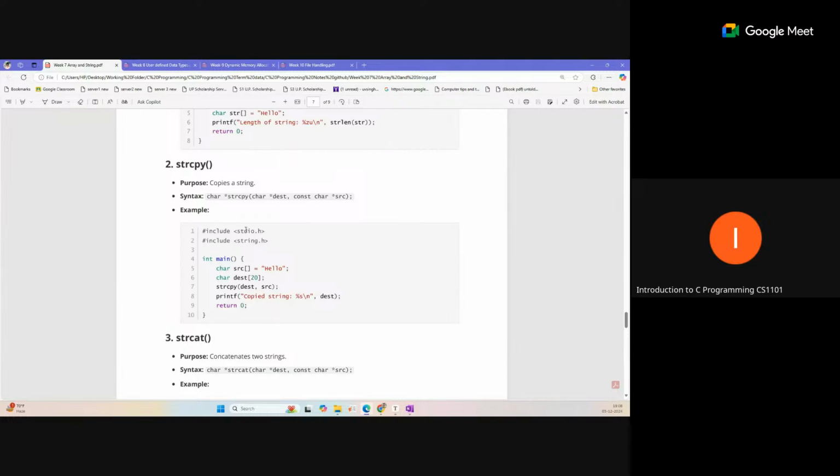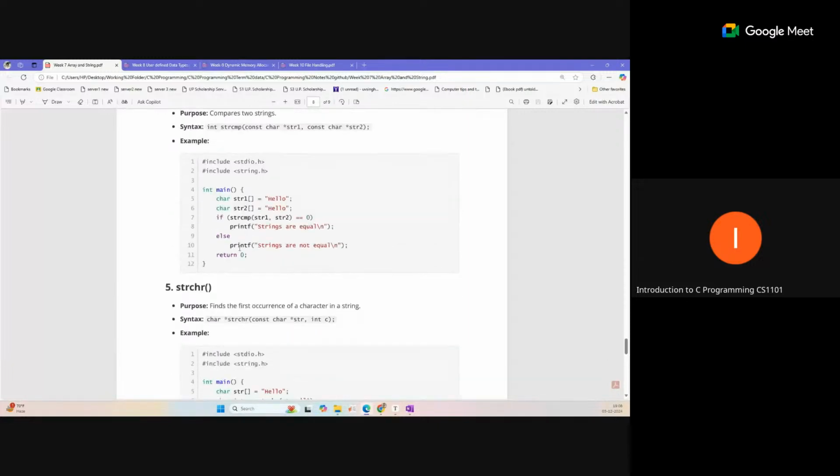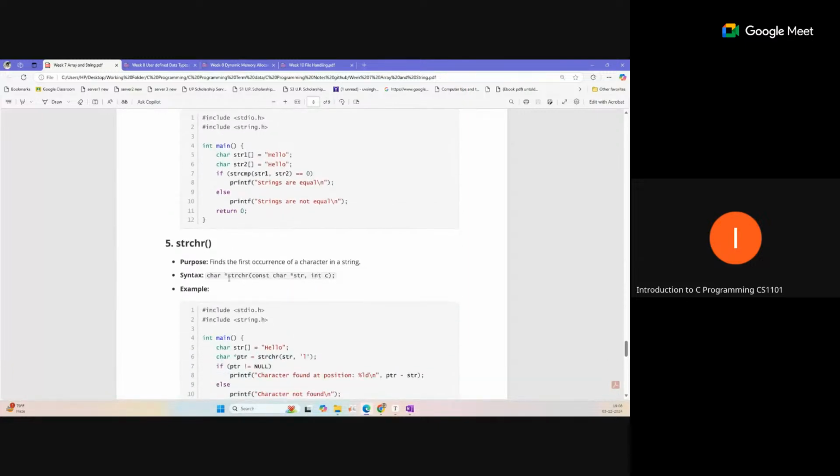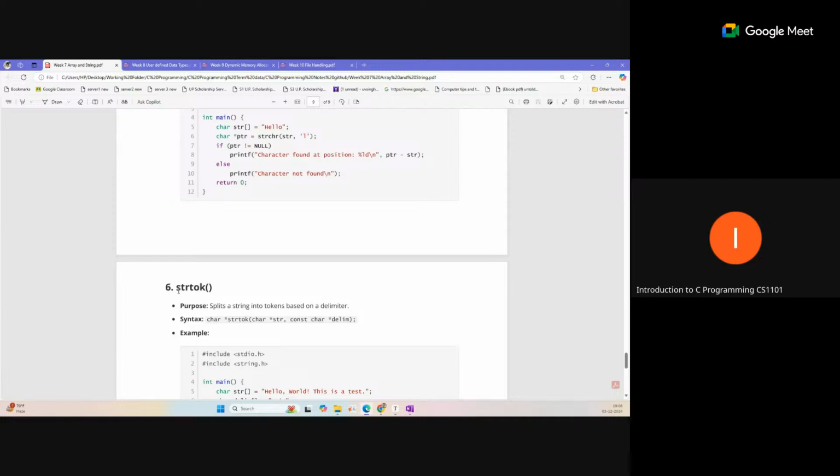Otherwise, there is strcmp, and strchr, which finds the first occurrence of a character. This strchr method, and strtok, is also important. Otherwise, this task you can also do with a loop, by indexing also.